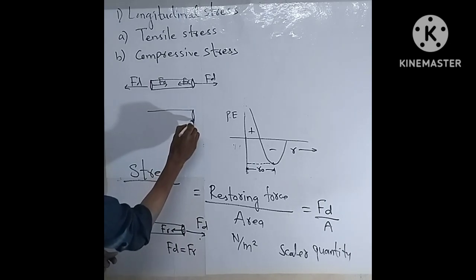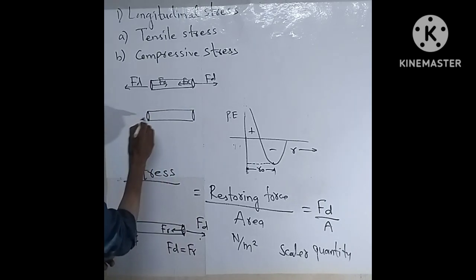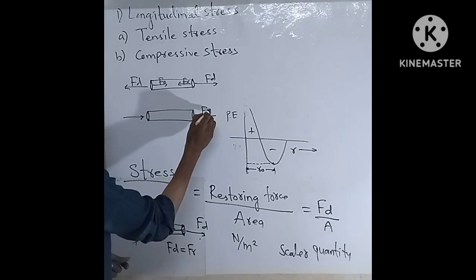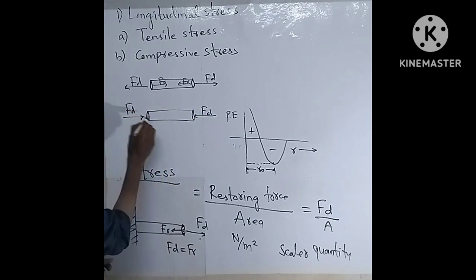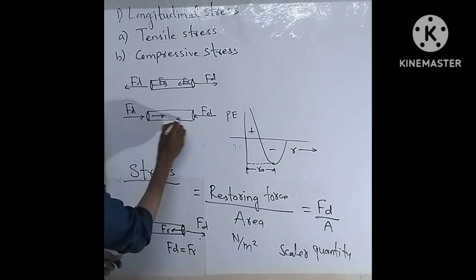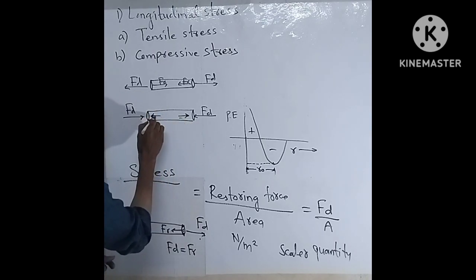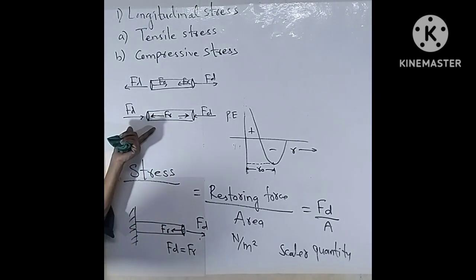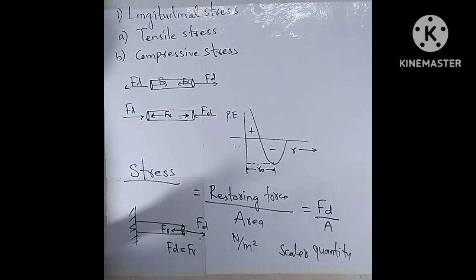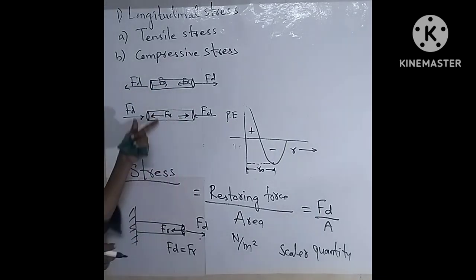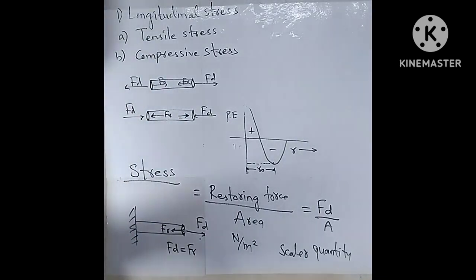When we apply force on this metal rod such that this external force tries to compress it, then an equal and opposite restoring force is generated. This is the example of compressive stress. Force is applied along the length of the metal rod, therefore it is a type of longitudinal stress.